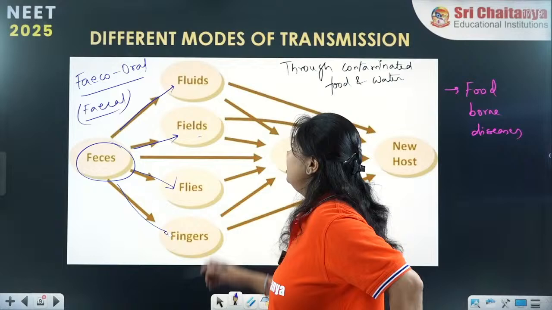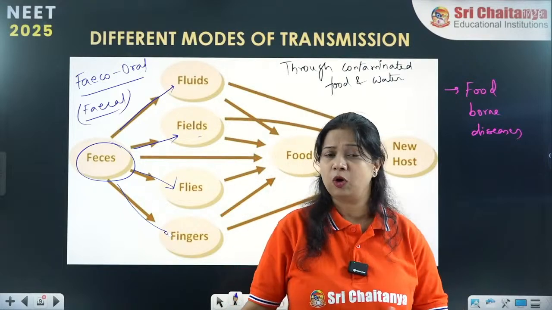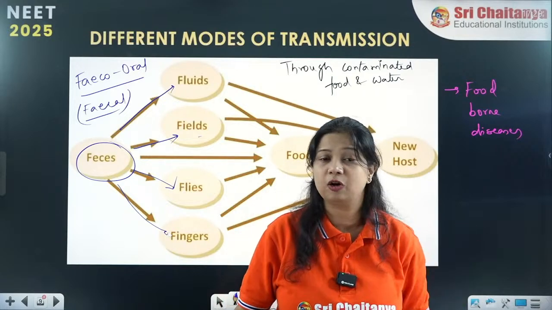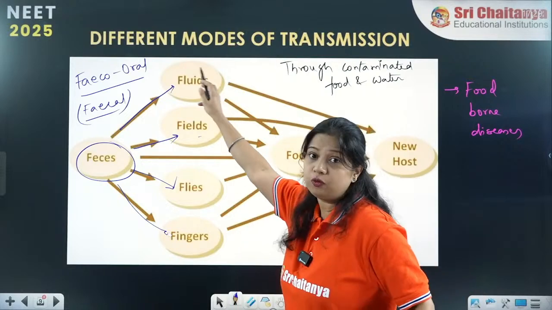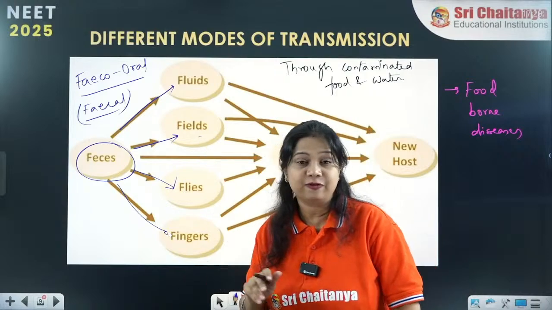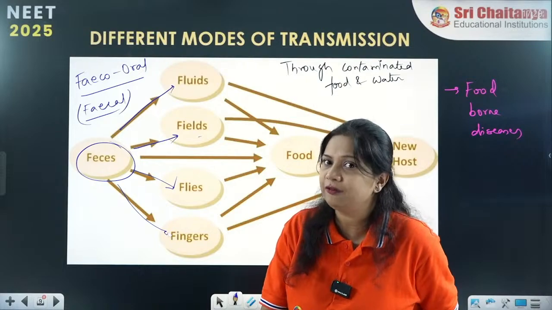They can be present in fluids like contaminated water, the same pond water utilized by many organisms and individuals. So that is contamination of the water as well as different types of fluids. Contamination in the fields, directly through skin penetration when we walk barefoot on the fields.